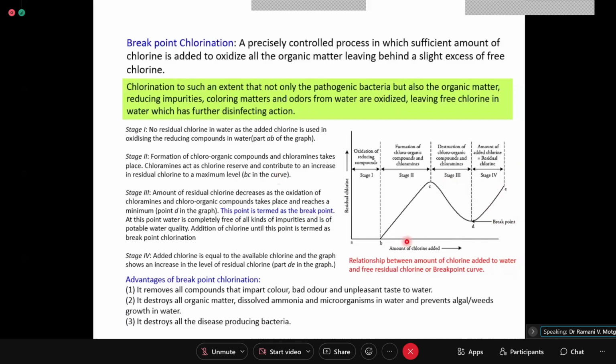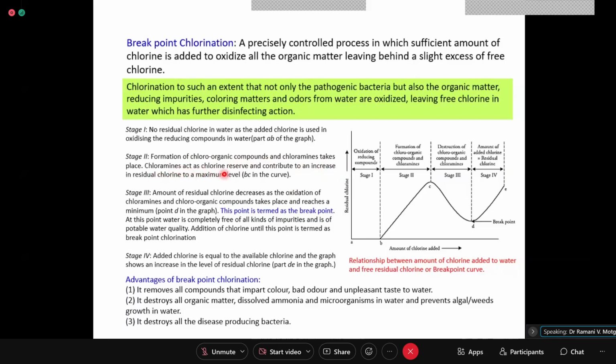Okay, so the same thing is written here in book language. Should I read this? Stage 1: no residual chlorine in water, as the added chlorine is used in oxidizing the reducing compounds in water. Part A to B of the graph. Then stage 2: formation of chloro-organic compounds and chloramines takes place.